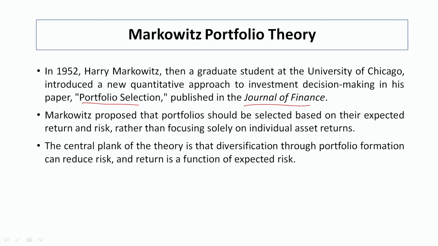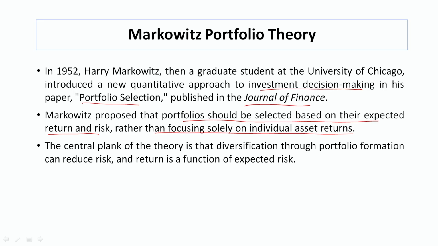Henry Markowitz, then a graduate student at the University of Chicago, introduced a new quantitative approach to investment decision making in his paper Portfolio Selection, which I have already mentioned, published in the Journal of Finance. Under this, he proposed that portfolios should be selected based on their expected return and risk rather than focusing solely on individual asset returns. Before that, what was happening?